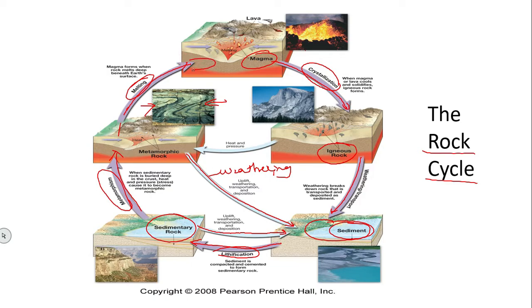Again this magma will cool and consolidate, and igneous rock will form, and this igneous rock may be weathered to form sediments, and sediments will compact and cement into sedimentary rock. And this sedimentary rock or also igneous rock will go through pressure and temperature conditions, and that will form metamorphic rock. And if the pressure and temperature increase, it will melt and form magma. So see, this rock cycle is completed. This is how one rock will convert to another rock, and another rock will convert to another rock. Like this, the complete cycle will occur. So this is nothing but the rock cycle.